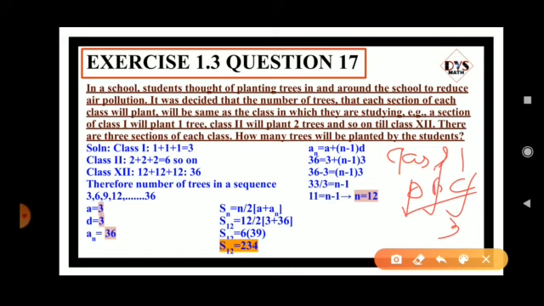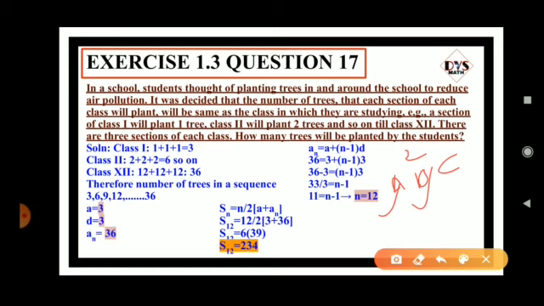Clear? In the same way, if we take class 2, again there are 3 sections, A, B, C. A section 2 plants, B section 2 plants, C section 2 plants. That means 2 plus 2 plus 2, 6. So 6 plants from class 2. In the same way, class 1 is 1 plus 1 plus 1, because there are 3 sections, so overall from class 1 is 3 plants. Again class 2, 2 plus 2 plus 2, 6, and so on.